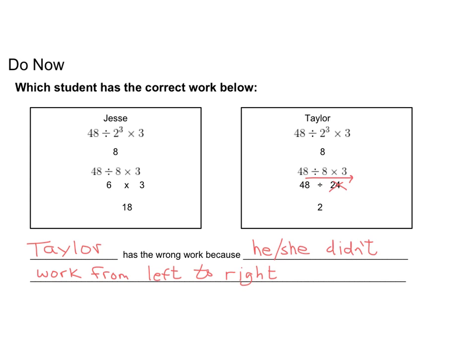So in the do now, these two problems are pretty similar, and they got down to the same place here and here, but Jesse worked from left to right like you are supposed to do, and Taylor did not, and Taylor got the wrong answer. So 18 is the correct work here. All right, let's take a quick look at the homework next.